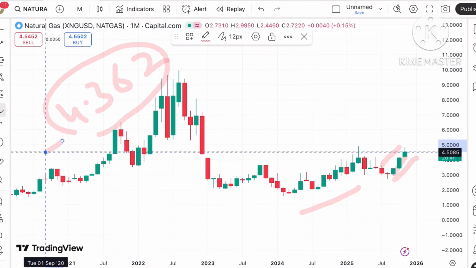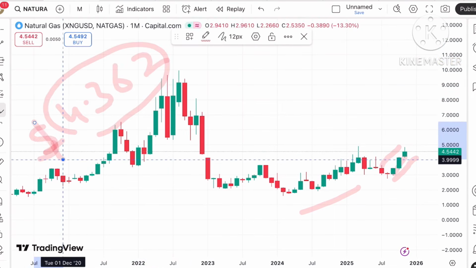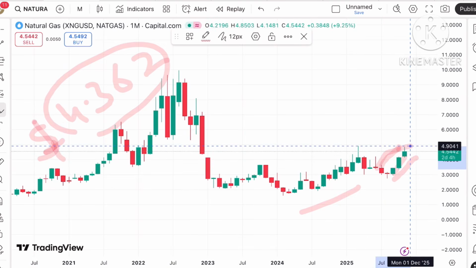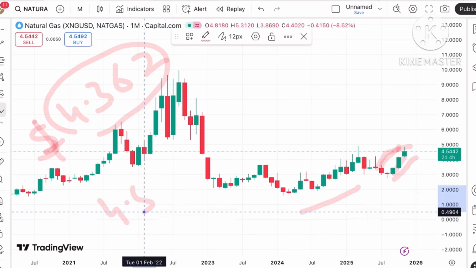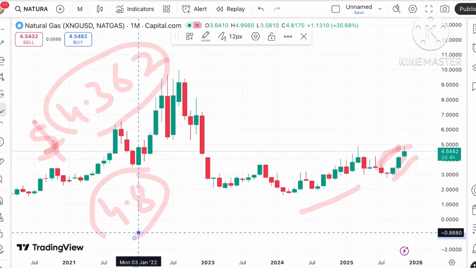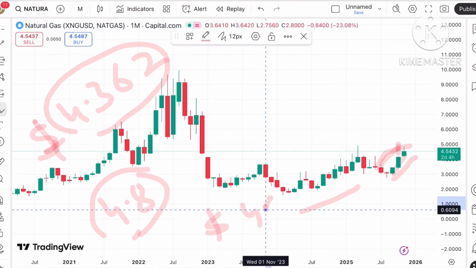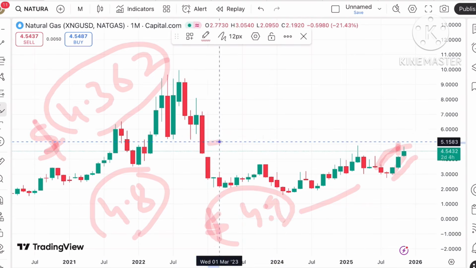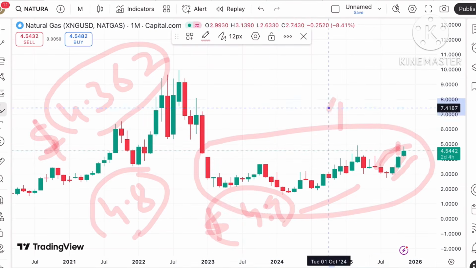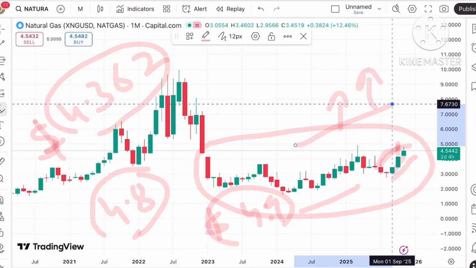One thing you have to understand is that as soon as the price keeps moving above this particular level, the next resistance comes directly at 4.8, and once the price sustains above 4.8, we can see the price go to around $5, after crossing a level of 4.9. Then there will be a zone breakout, so we can see the price rise above this level.